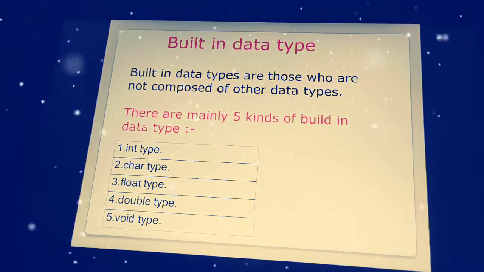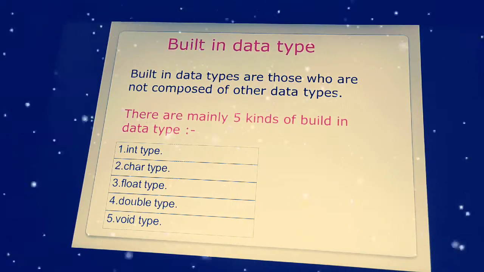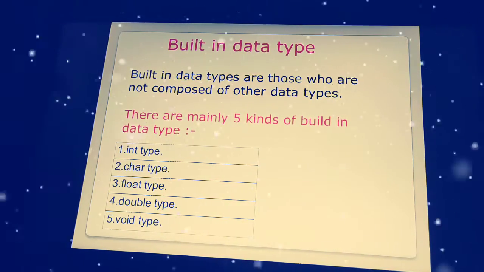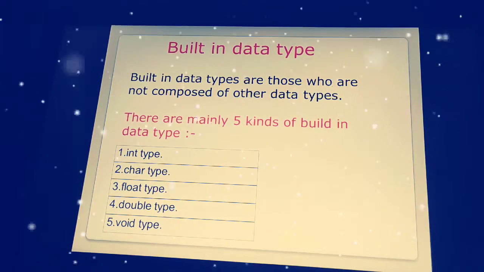We'll use mainly only these. For basic beginners, we just go with the five data types: int type, char type, float type, double type and void type.